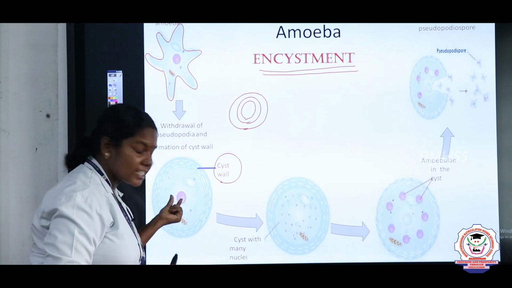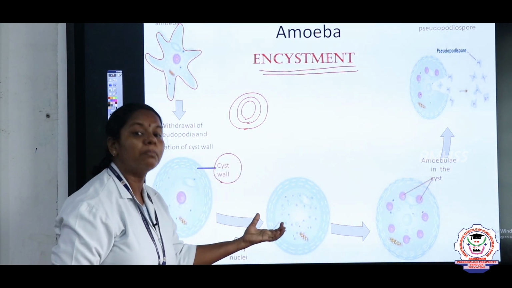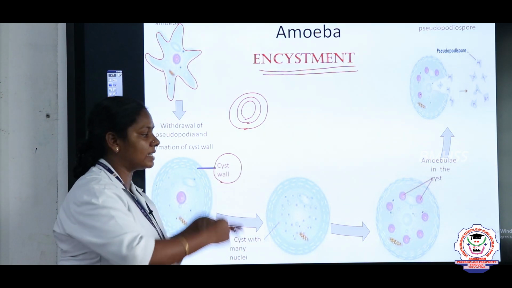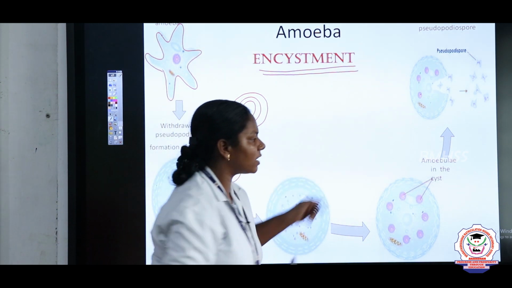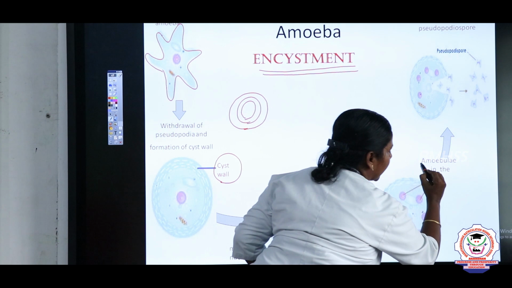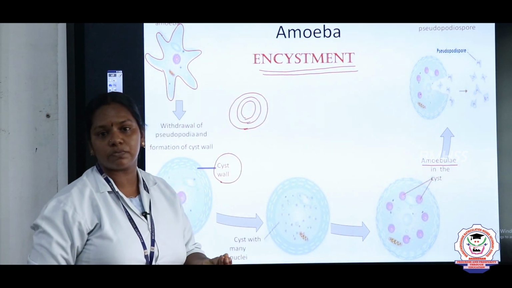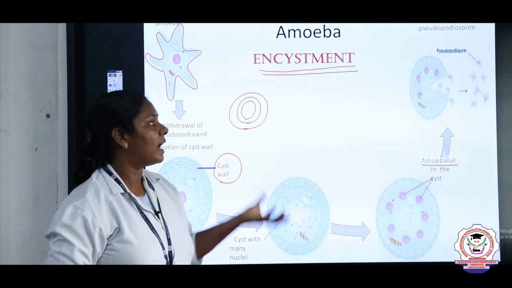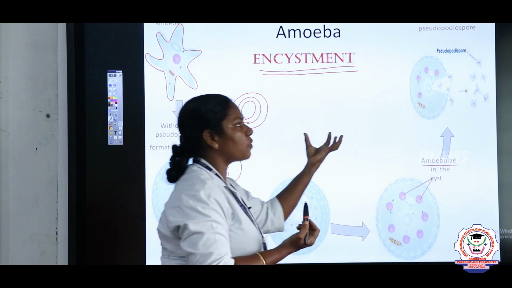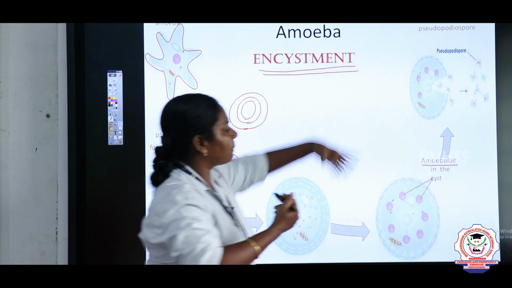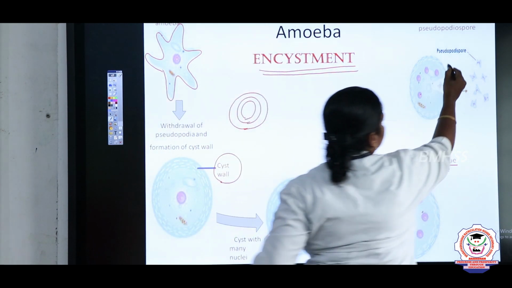The nucleus inside the amoeba undergoes multiple fission and produces more nuclear fragments, and the cytoplasm surrounds them, and later what is formed? Amebulae. Amebulae are formed. The young amoeba, in the young stage we call it amebulae, and later the cyst wall absorbs the water, the cyst wall breaks and liberates the pseudopodiospores.